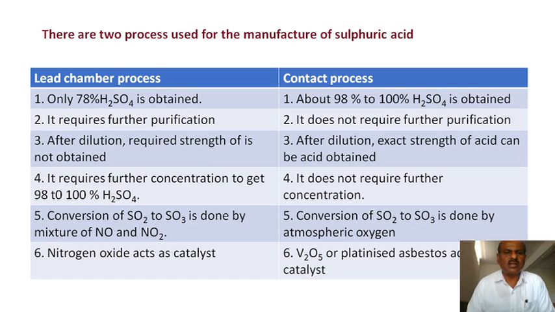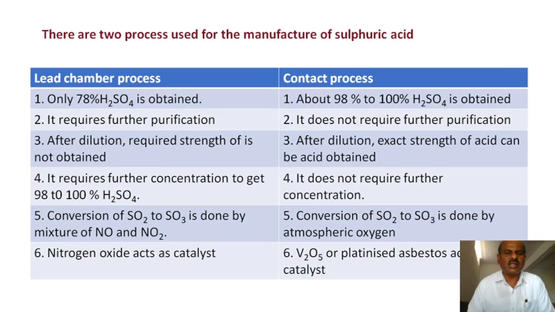To get 98% sulfuric acid, it has to be concentrated. But generally in the contact process, there is no need of concentration. In the lead chamber process, conversion of SO2 to SO3 is done by a mixture of NO and NO2. But in the contact process, the conversion of SO2 to SO3 is done by atmospheric oxygen, by the reversible chemical reaction under maintained conditions.